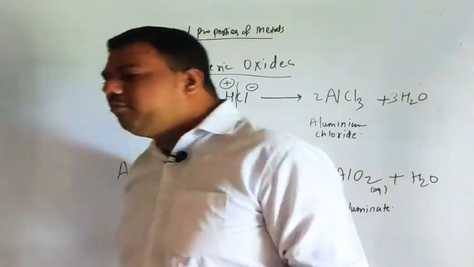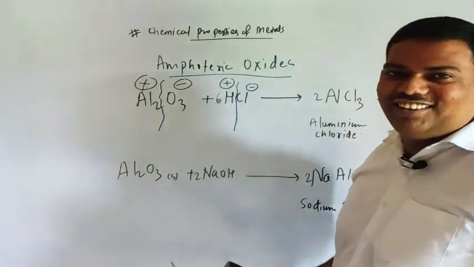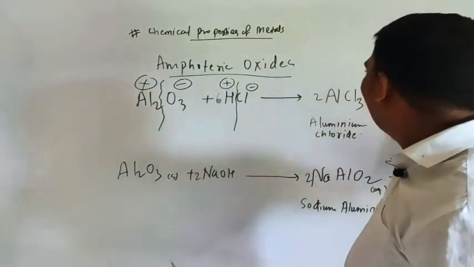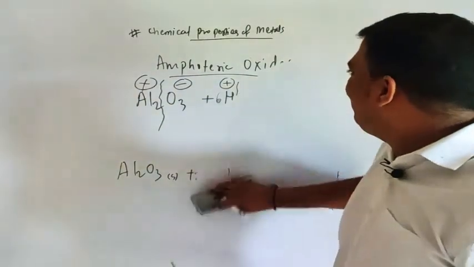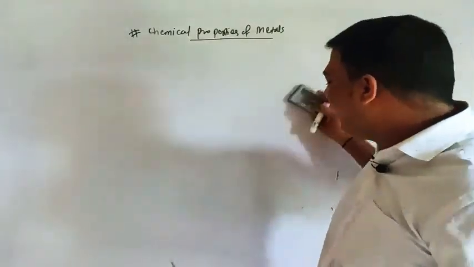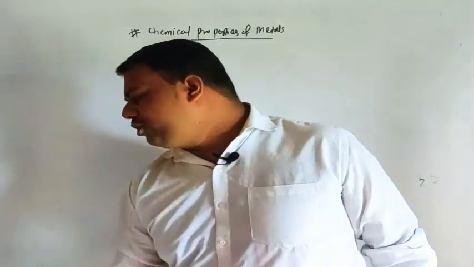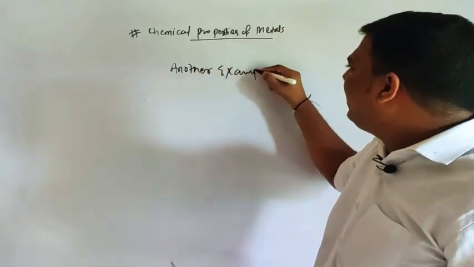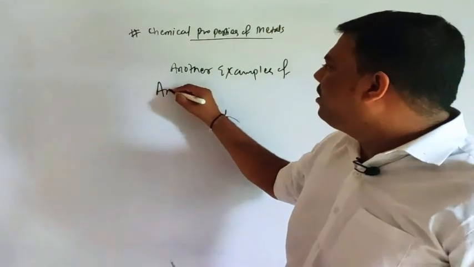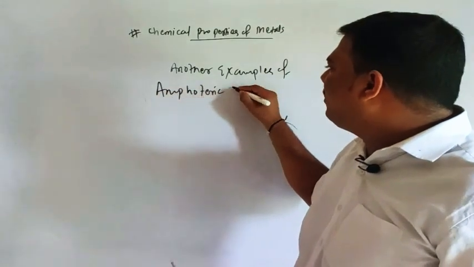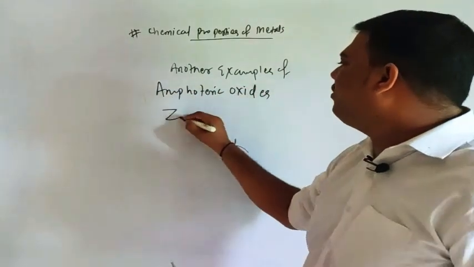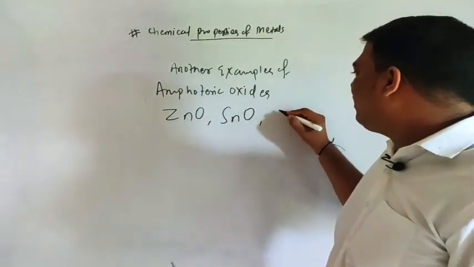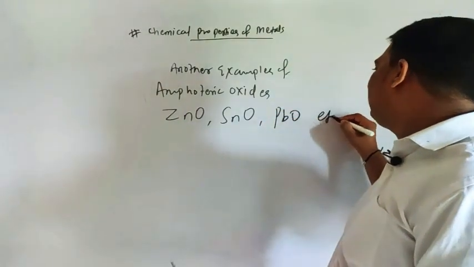And there are also some more examples of amphoteric oxides. More examples are ZnO, then tin oxide, then your PbO also. Other examples of amphoteric oxides: ZnO, SnO, tin oxide, and PbO, etc. Understood?